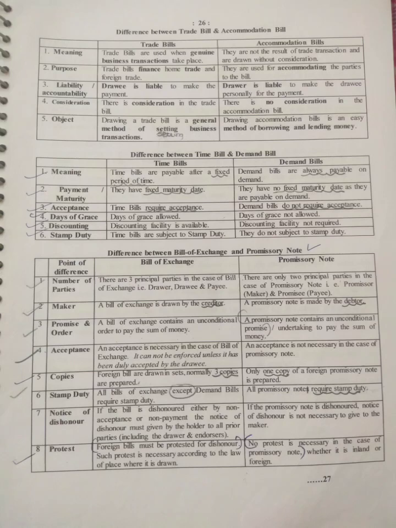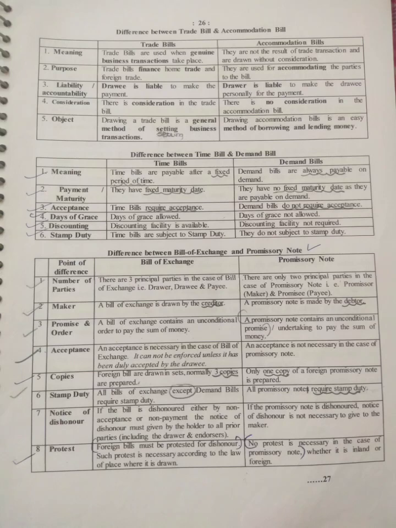So what is the meaning? Now let's see the meaning. Time bills are payable after a fixed period of time and the demand bills are always payable on demand. So what is the difference in meaning? A time bill is always payable at a fixed period, and a demand bill is always on demand.